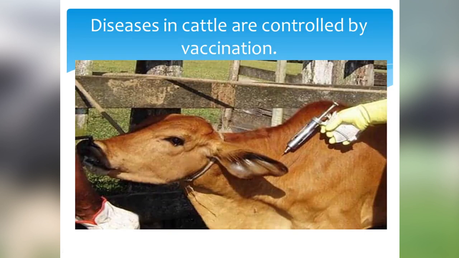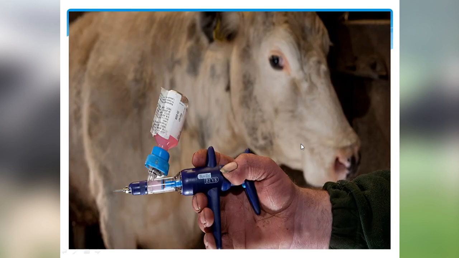The diseases in cattle are controlled by timely vaccination. The diseases in cattle are caused by internal and external parasites, as we have just discussed, and these diseases are also caused by bacteria, viruses, fungi, etc. So these diseases can be controlled by timely vaccination. Such vaccines can be used to control the diseases in cattle.